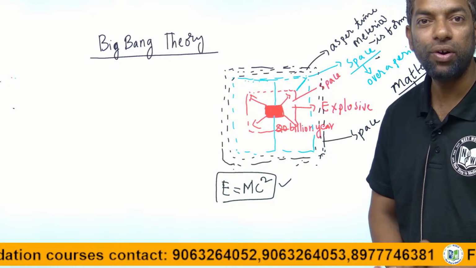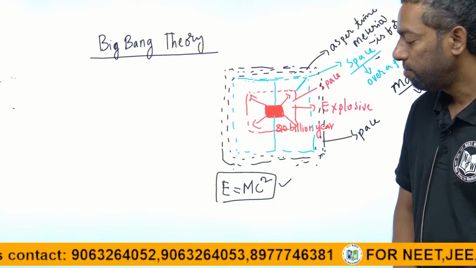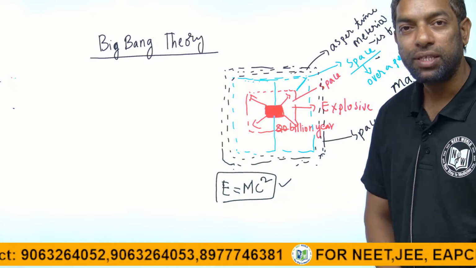E is equal to mc square, where E is the energy and m is the mass.